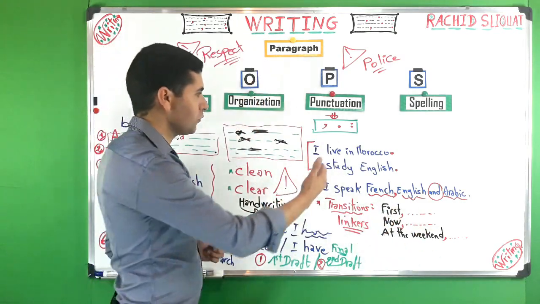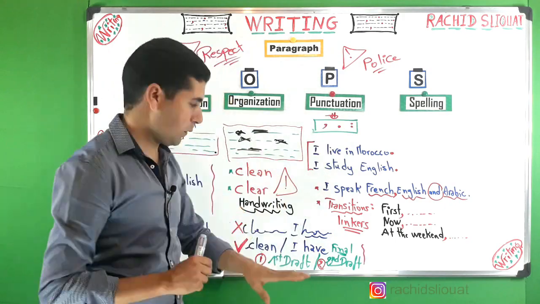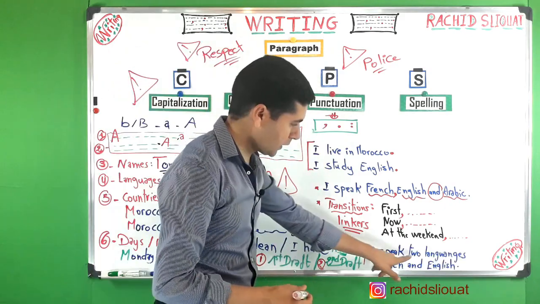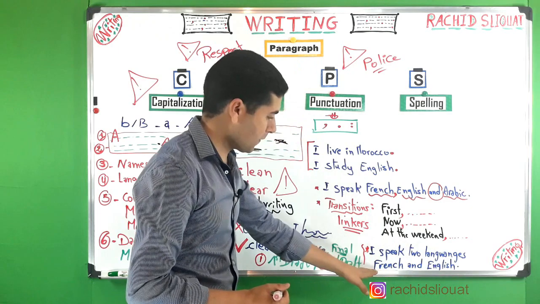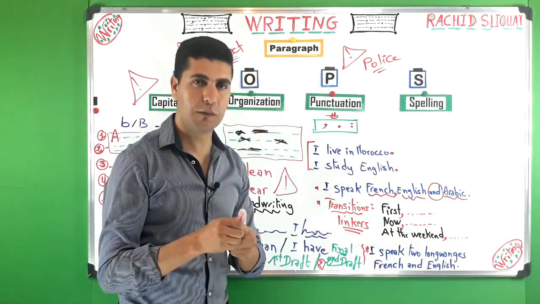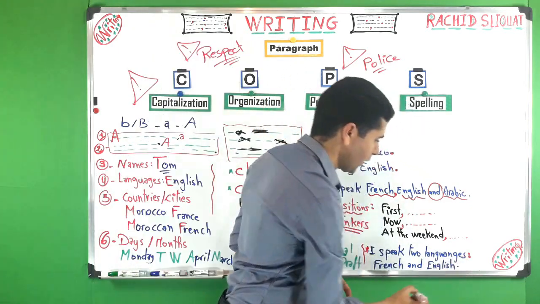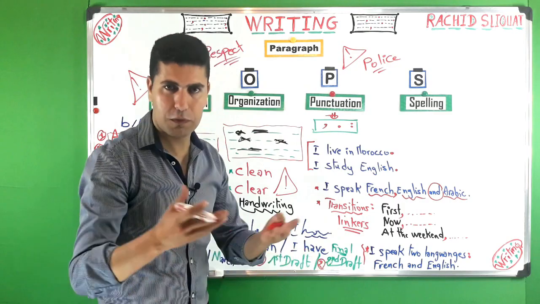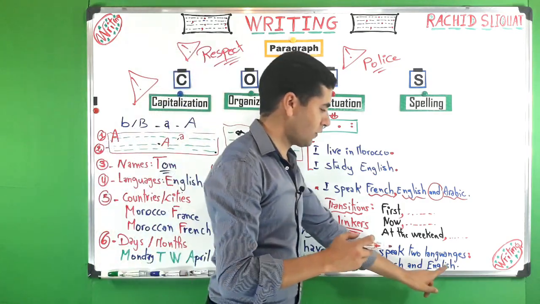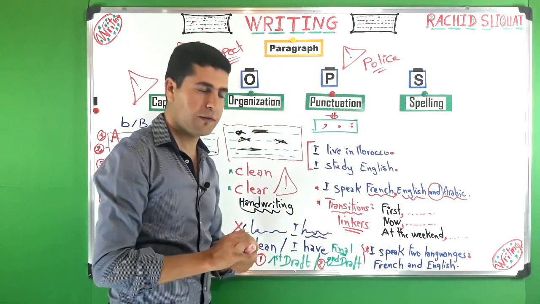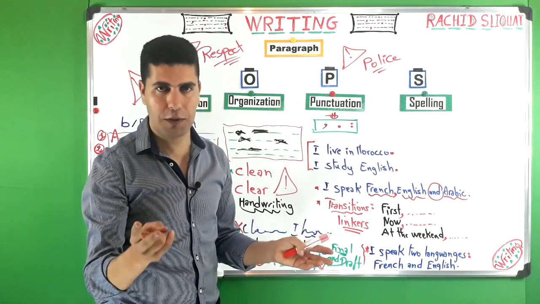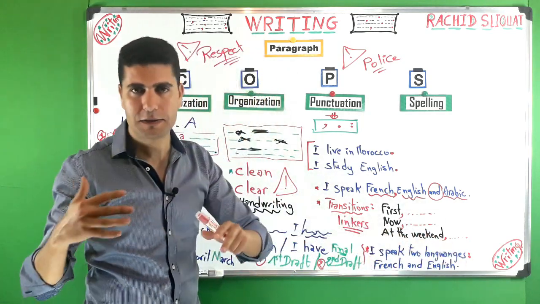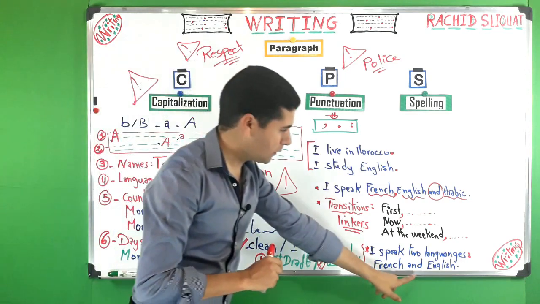Now let's go to colons. I'm going to give you one example. For instance, we can say I speak 2 languages, French and English. So here we can use colons. Put a colon: I speak 2 languages. What are these 2 languages? French and English. Also, we can say, for example, I have 2 brothers, colon, Tom and Mark. All right. So this is the use of colons.